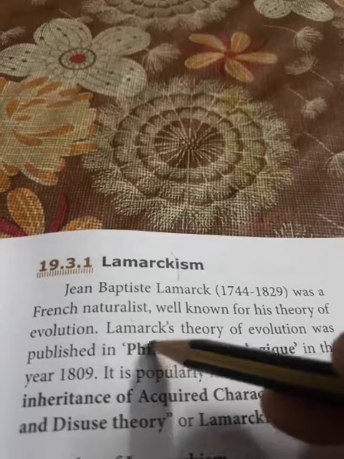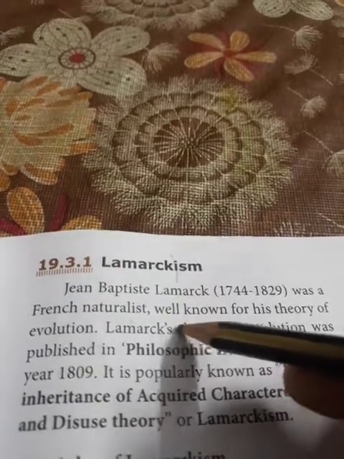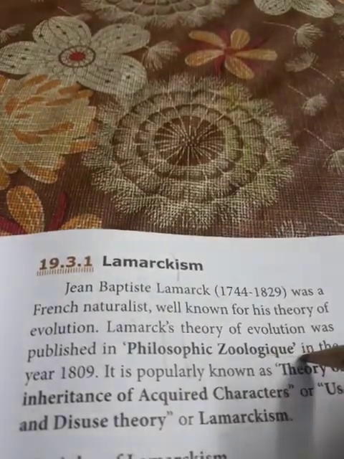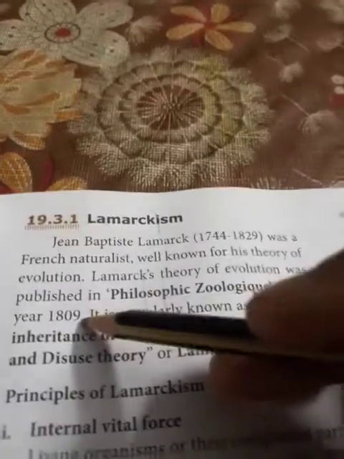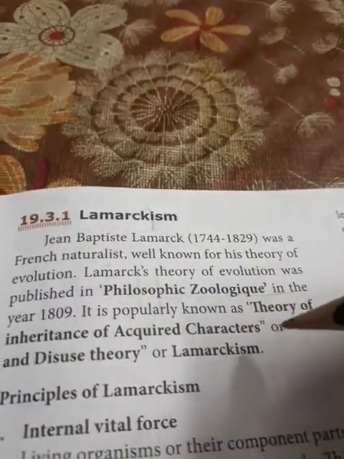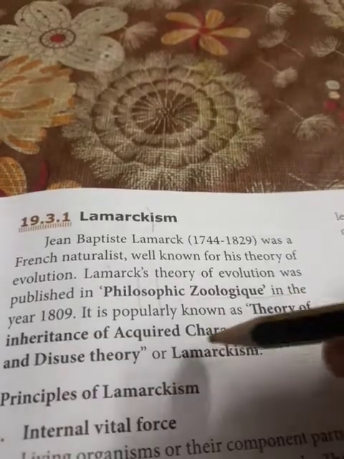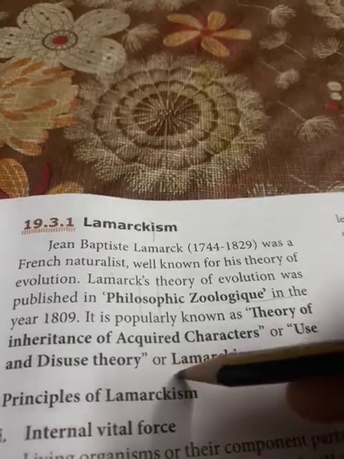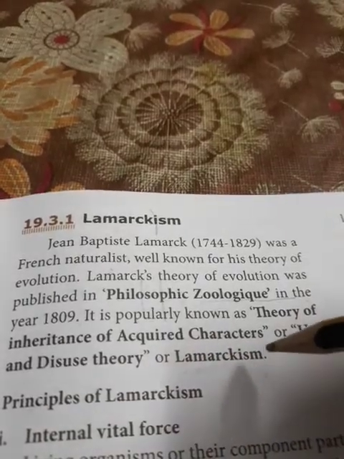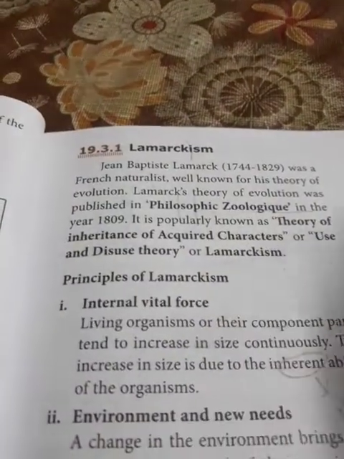One more question. Philosophie Zoologique, in the year 1809. It is popularly known as the theory of inheritance of acquired characters, or use and disuse theory, or together it is called Lamarckism. Now what are the principles he told? Together they are called Lamarckism.